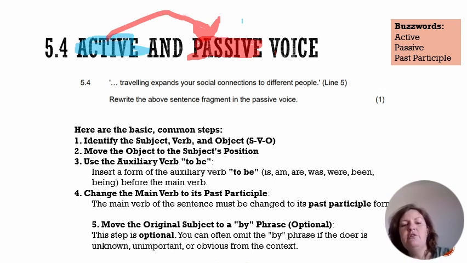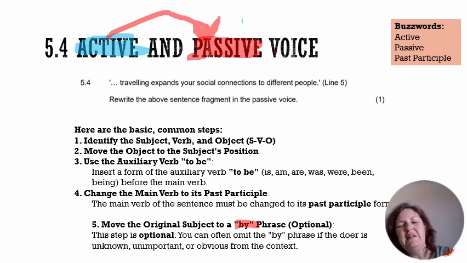And I will show you an example of this in a moment. And then the last thing that you do is you move the original subject. So remember, we swapped subject and object. So the subject goes to the object's place, and we add in the word by. Remember, I said the ball was being kicked by the boy. So when we put the subject at the end of the sentence, we put by in front.